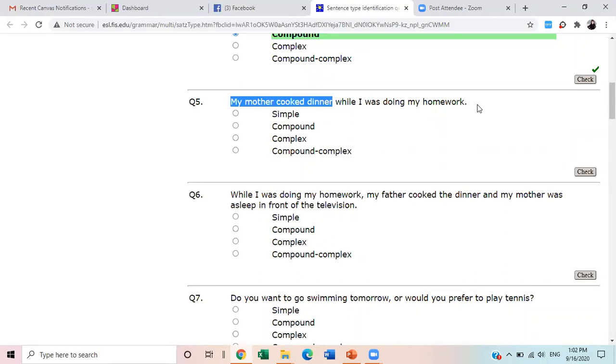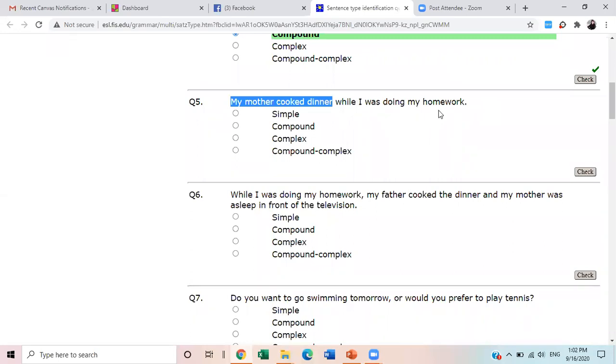So you have to give the answer. You have to speak an independent clause to make it complete, to make it sensible, so that it gives a complete sense. While I was doing my homework is incomplete. It means it is a dependent clause, and it is dependent on this one: my mother cooked dinner. It cannot stand alone. It needs another sentence to give it a complete sense. So a dependent clause always needs an independent clause to convey the whole message.